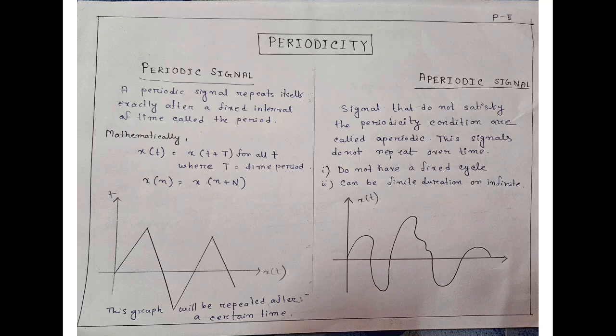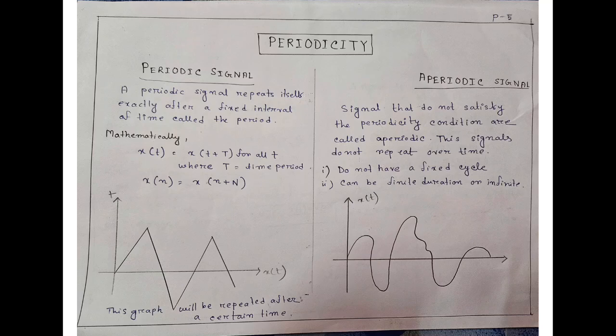So the periodic signal repeats itself after a certain time, and mathematically we can say x(t) is equal to x(t + T) for all t, where capital T is the time period, and for a discrete time signal it is x[n] equal to x[n + N], where n is an integer. There is a graph for a periodic signal where we can see the graph is repeated in a certain time interval, and this graph will be repeated after a certain time.